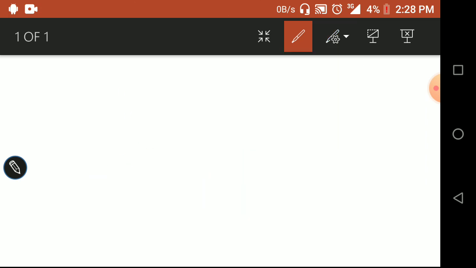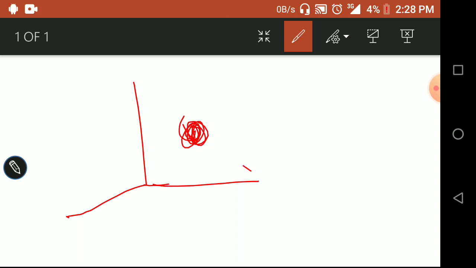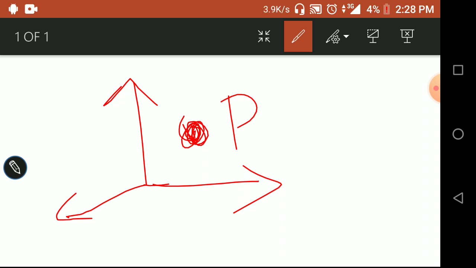Now we will take another point. Suppose there is a point. Suppose this is a point P. Now how many degrees of freedom does it have? Just think for 30 seconds or 1 minute about how many degrees of freedom that point has. I expect that all will get the answer, that is 6.